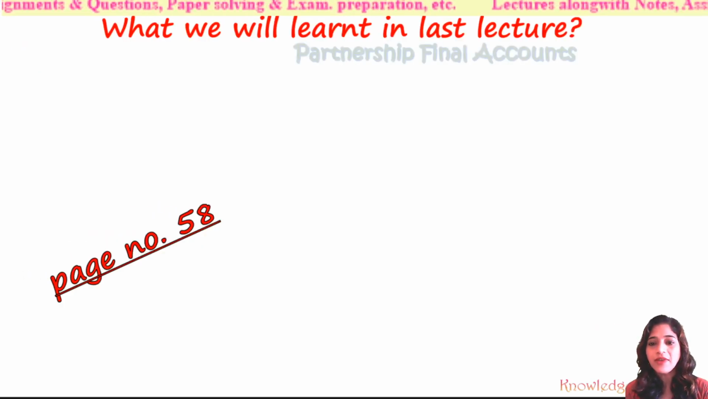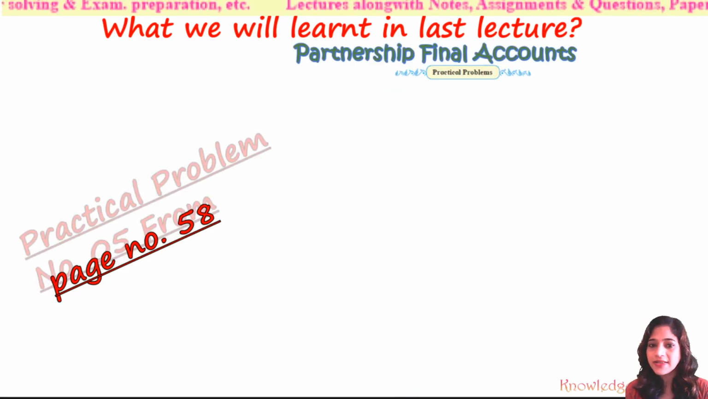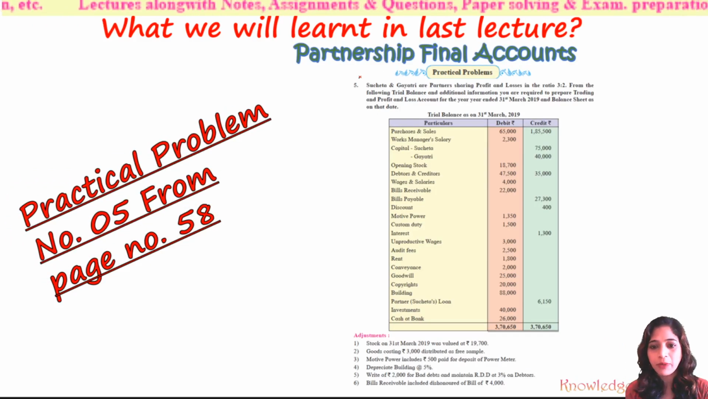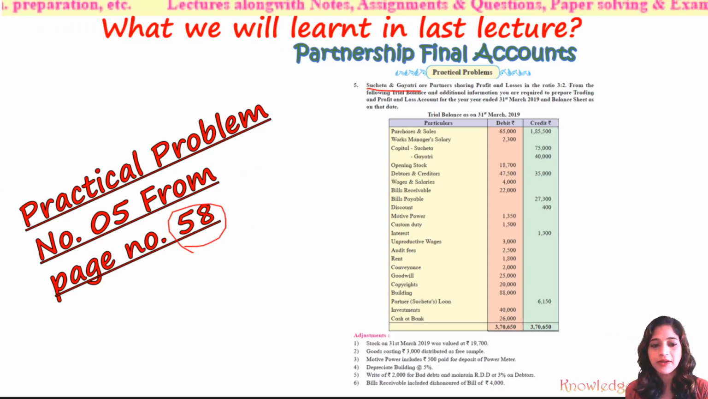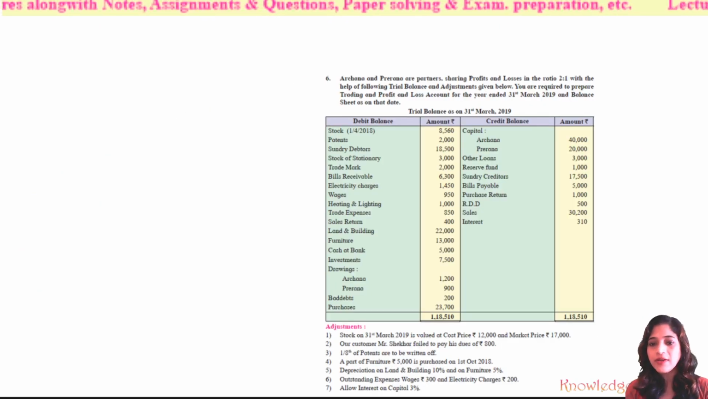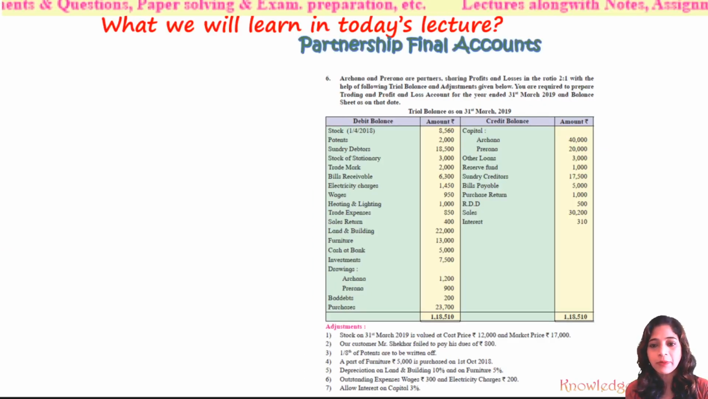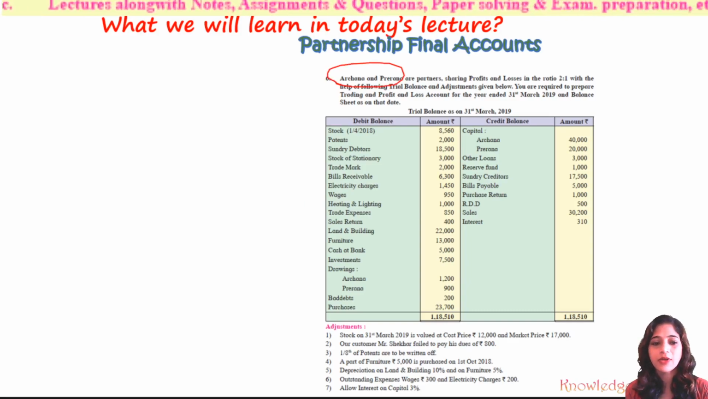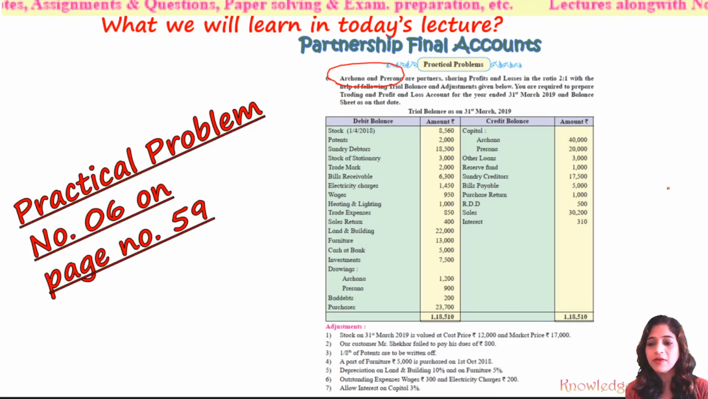Now, what did we learn in our last lecture? In our last lecture, we solved practical problem number 5, that is of Sucheta and Gayatri, which was given on page number 58. And what are we learning today? Today we are going to solve practical problem number 6, that is of Archana and Prerna, which is given on page number 59.